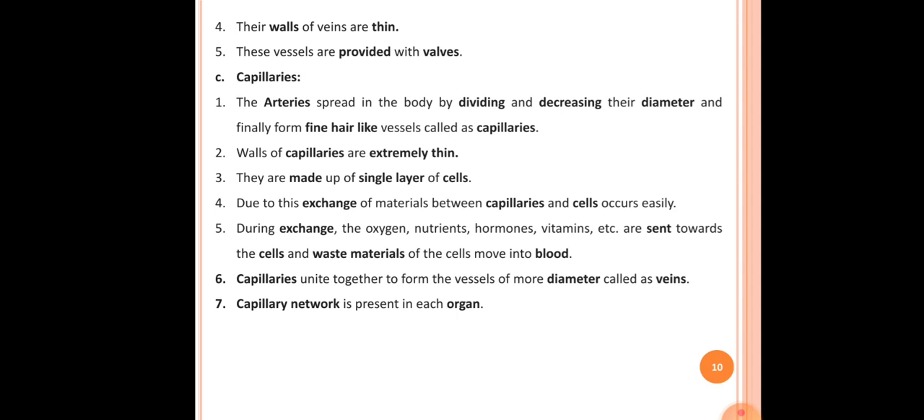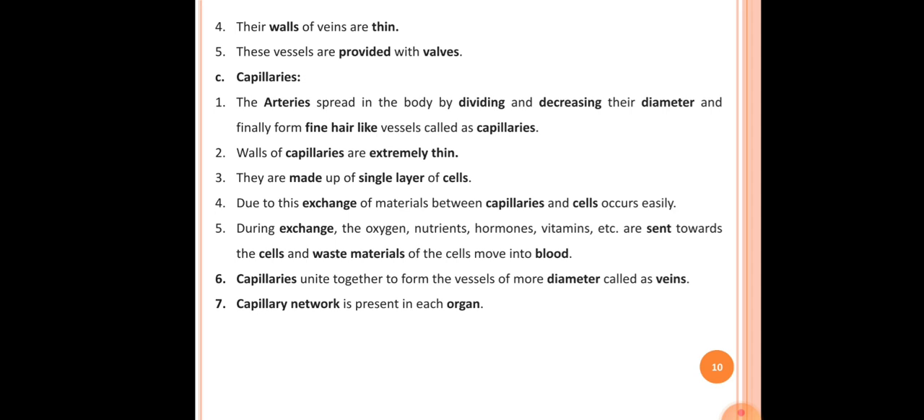The fifth point here is during exchange, the oxygen, nutrients, hormones, vitamins, etc. are sent toward the cells and waste materials of the cells move into the blood. So during the exchange of gases, the oxygen, nutrients, hormones, vitamins, etc. are sent toward the cells, and at the same time, waste materials of the cells move toward the blood.